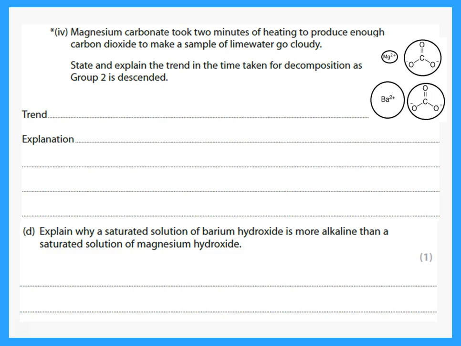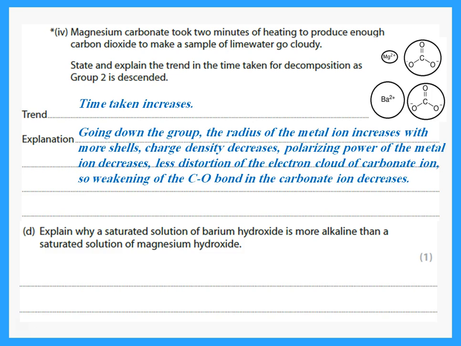We said big with big. As we go down the group, it's big with big, then it is more thermally stable, less easy to break down. So it will take what time? More or less? It will take more time. So time taken increases because as we go down, it becomes more thermally stable.